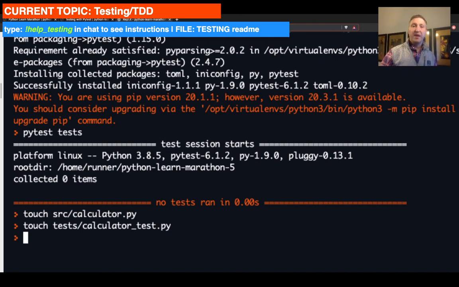So if there is a file that doesn't start with test or end with test in a test folder, Pytest is going to ignore that file. And you can leverage that file anywhere else, but Pytest itself is not going to try to open it and look for tests inside of it. It is just going to jump over. So a file either needs to start with test underscore or end with underscore test for that. So now we created those two files, and that's going to be our playground.